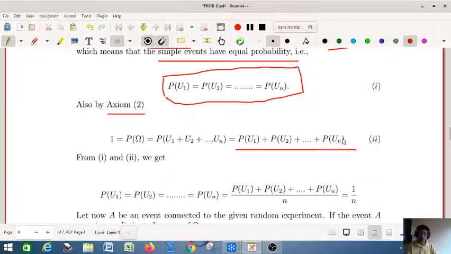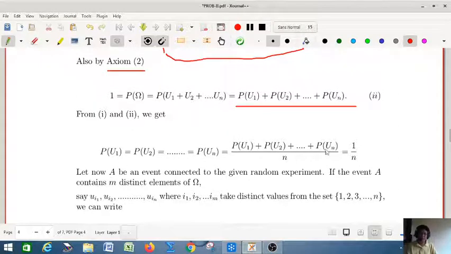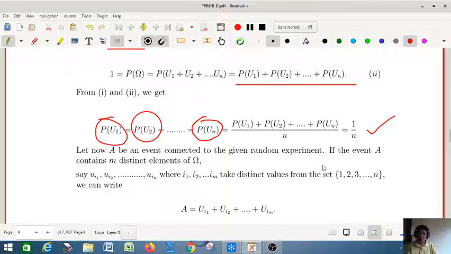From 1 and 2 we can write this is equal to 1 by n. Look at that, using addendo, we can write 1 by n. So each of the events has the probability 1 by n. Probability of u1 equal to 1 by n, probability of u2 equal to 1 by n, probability of un is equal to 1 by n.